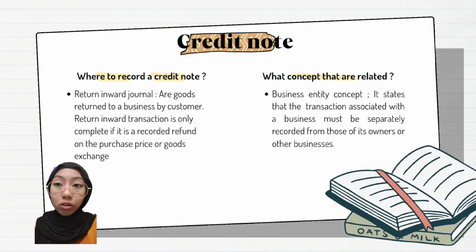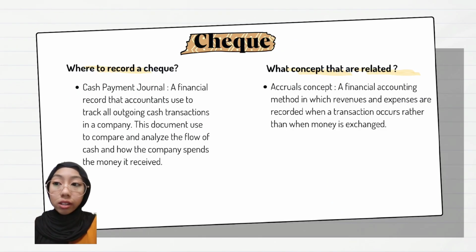Credit note. Credit note, also known as credit memo, is issued to indicate a return of funds in the event of an invoice error, damaged product, purchase cancellation, or other specified circumstance. For credit note, we will record it in the returns inward journal. Returns inward are goods that are returned to a business by customers. A returns inward transaction is only complete if it is recorded as a refund on the purchase price or a goods exchange. That means the customer returns goods to us.